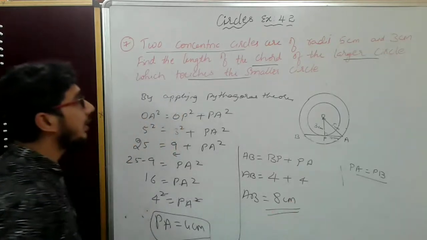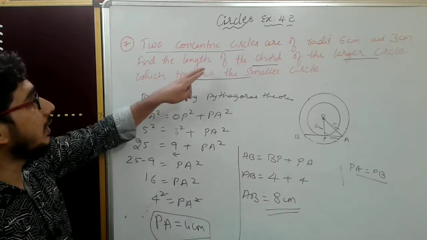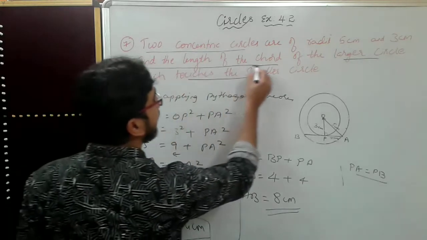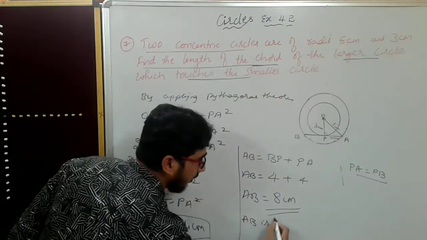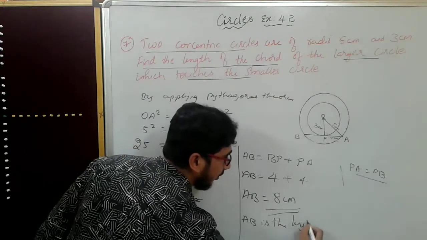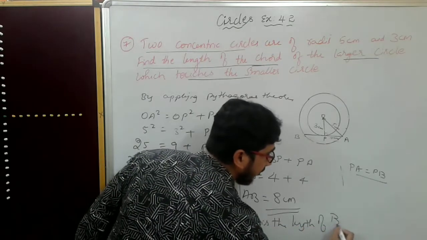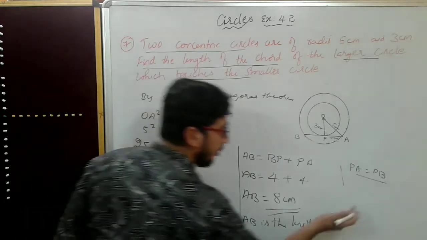This is the length of the chord. Find the length of chord. Yes, AB is the length of the biggest chord.